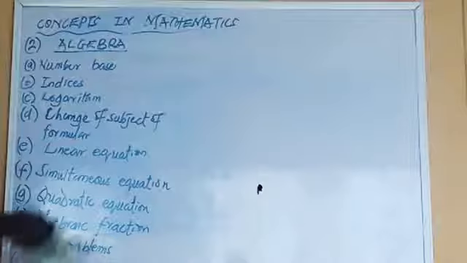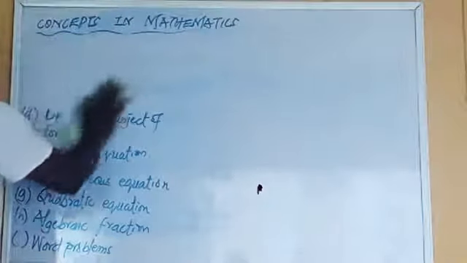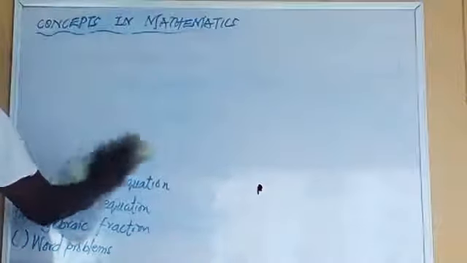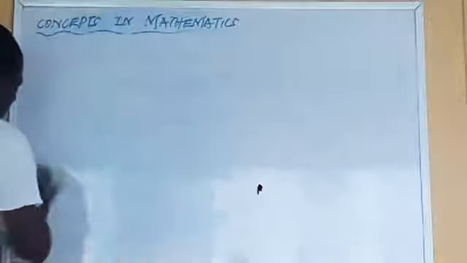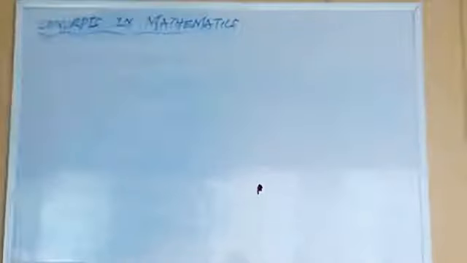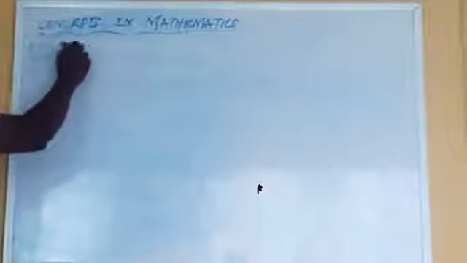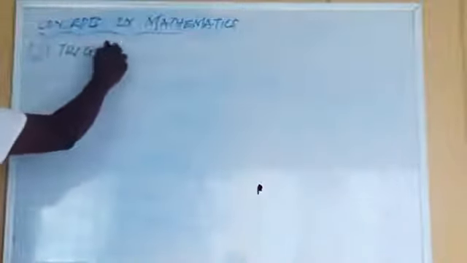Third one is called trigonometry. Trigonometry is a part that always gives students stress, but it's very, very simple. Third one, trigonometry.